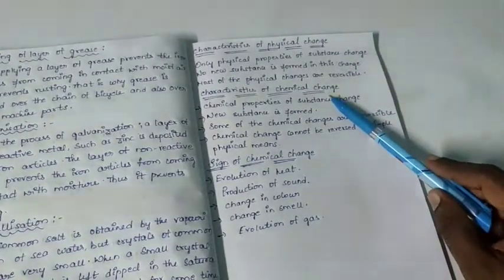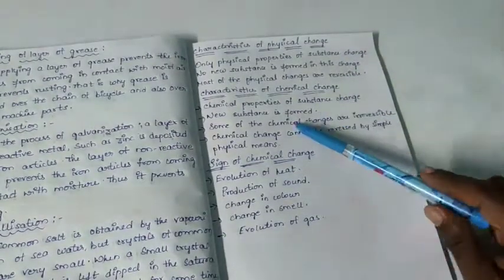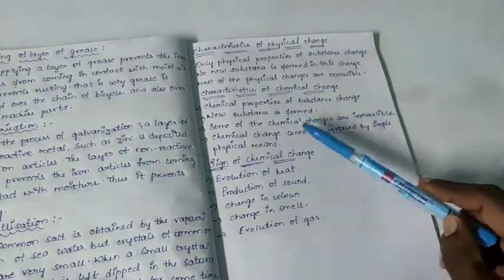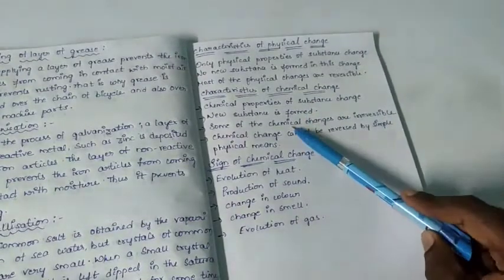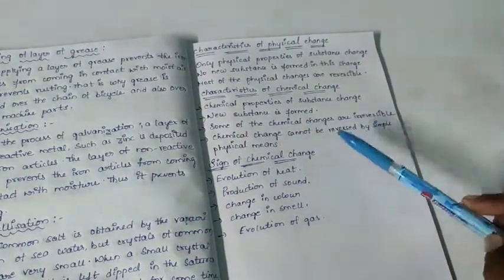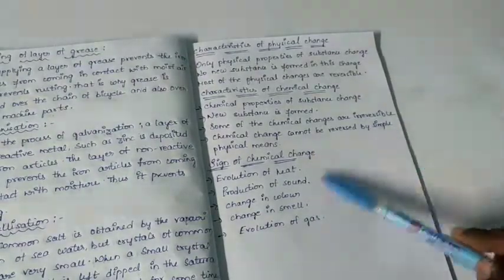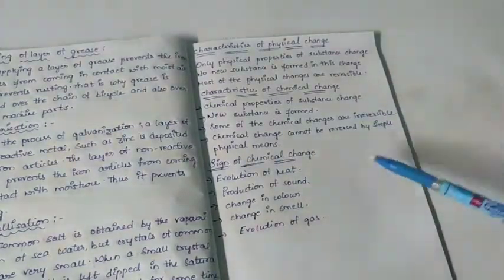Now coming to characteristics of chemical change. Chemical properties of substances change. A new substance is formed. Some of the chemical changes are irreversible. Chemical change cannot be reversed by simple physical means.